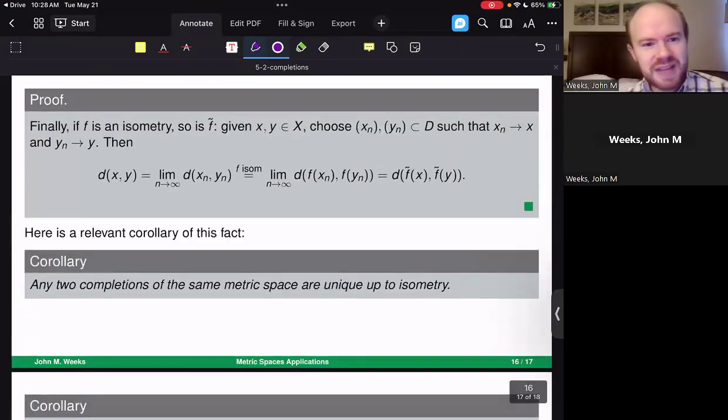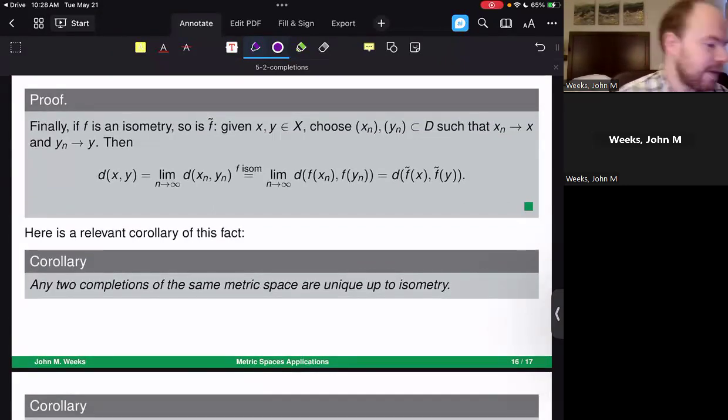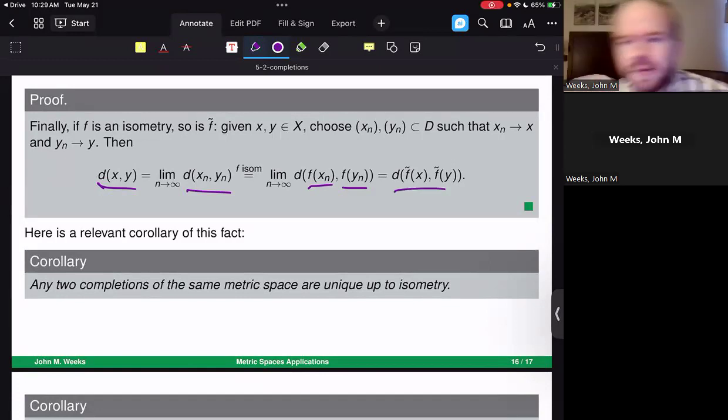The last part of that proof is saying that if f is an isometry, so is f tilde. Essentially, it's saying that the limits of these distances make a lot of sense. And that's because the distance between any 2 points, even those not inside of the dense subset, are limits of points that are from the dense subset. Since the original function is an isometry, the distances between the images of those dense subset points are going to be the same. And that's exactly how we define the limit of f tilde x and f tilde y, their distance.